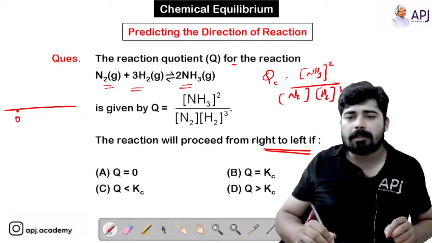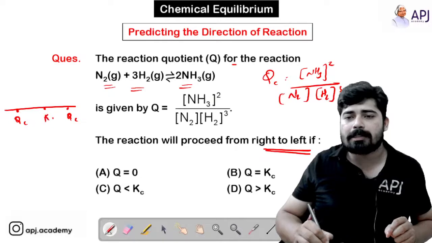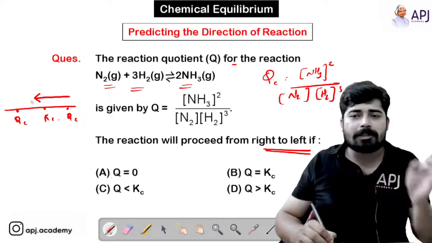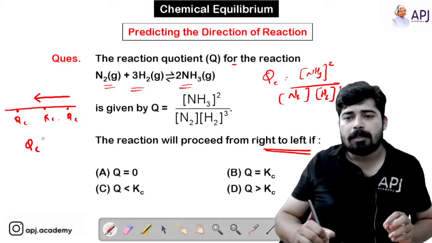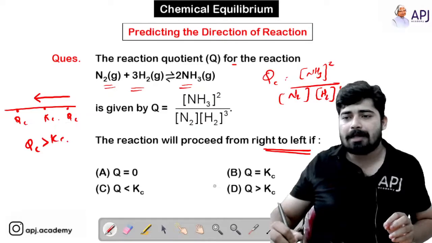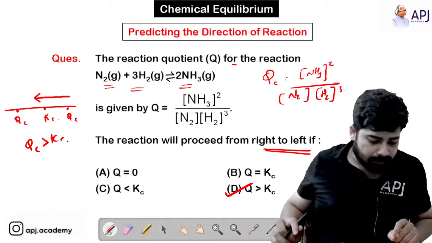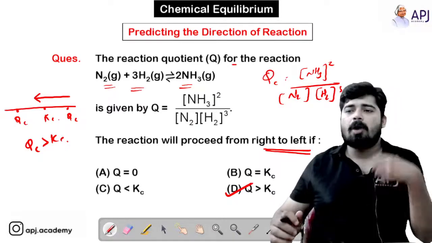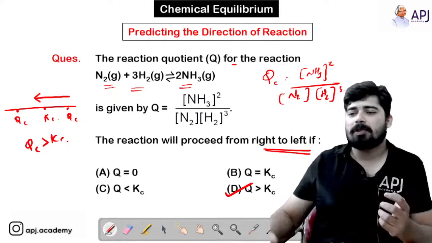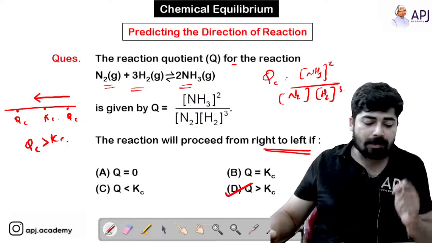Here it is Qc, here it is Qc, and the center point is Kc. Now they are telling that the reaction proceeds from right to left. So for the reaction to proceed from right to left, Qc is greater than Kc. So option D is the right answer. That's all. How easy is this? This question was asked in 2003.